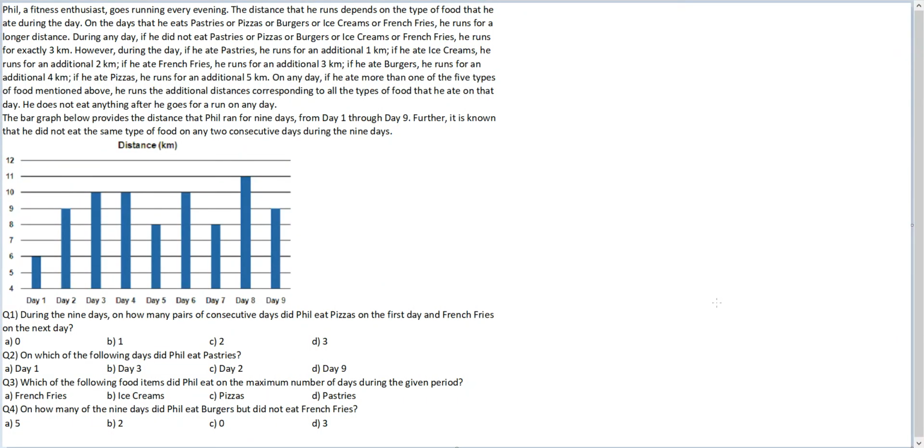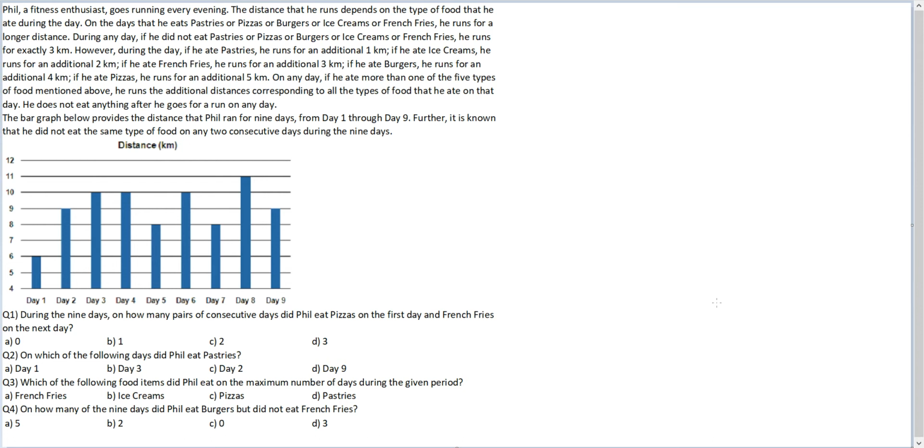Let's look at this question. Phil, a fitness enthusiast, goes running every evening. The distance that he runs depends on the type of food that he ate during the day. On days that he eats pastries or pizzas or burgers or ice creams or french fries, he runs for a longer distance. During any day, if he did not eat pastries or pizzas or burgers or ice creams or french fries, he runs for exactly 3 kilometers.